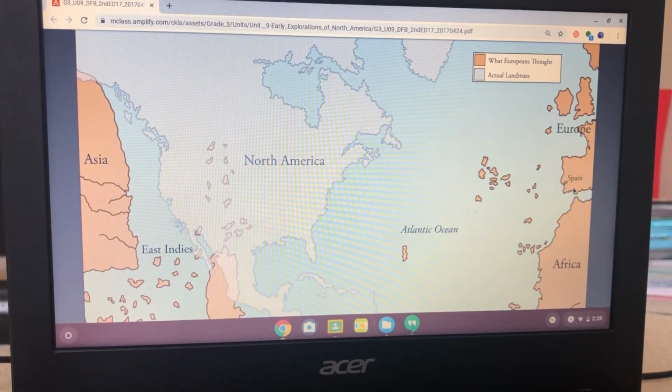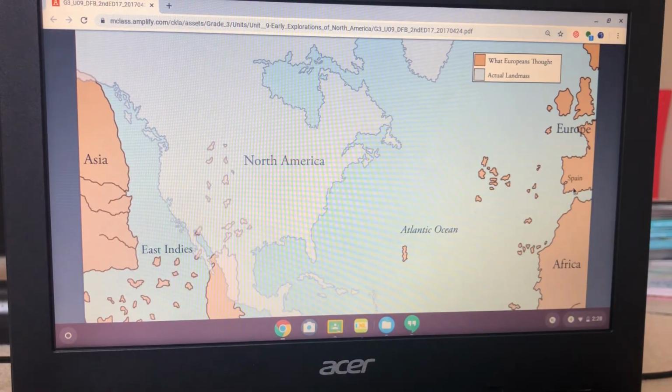CKLA's map showing North America. Unfortunately, there were two big problems with Columbus's idea. The first problem was that Columbus was wrong about the size of the Earth. The Earth is actually much larger than he had thought, and that meant that the East Indies are much farther away from Europe than he realized. The second problem was that there is something besides ocean between Europe and Asia. There is a large block of land, the Americas.